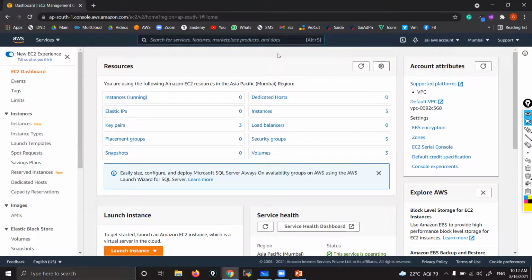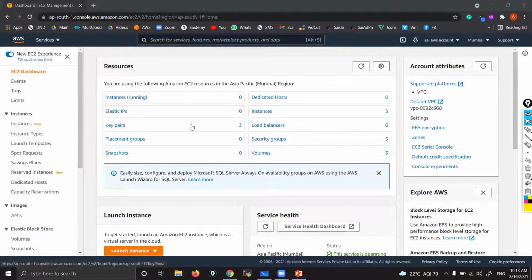When you create your account, they don't enable all regions. They enable only one or two regions. So if you do any activity in a region which is not enabled, it will throw an error. After that, slowly they will enable region by region. That is all.